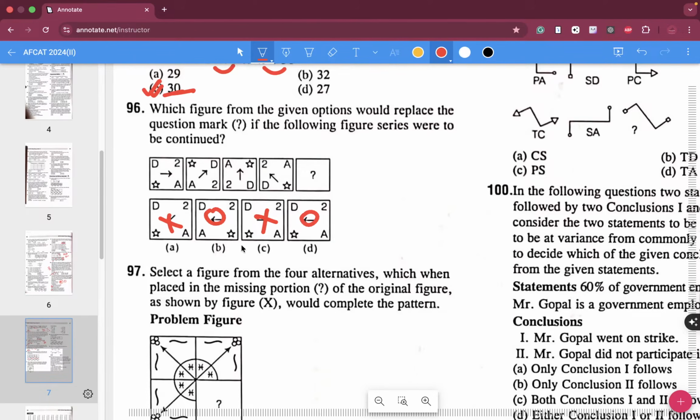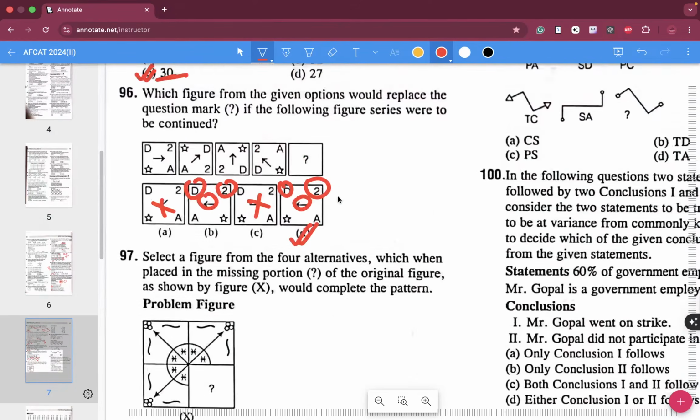Now the position of 2, the position of D, this is sorted. Now the arrow moved up, right, down, and now it will obviously move left. 96 D.